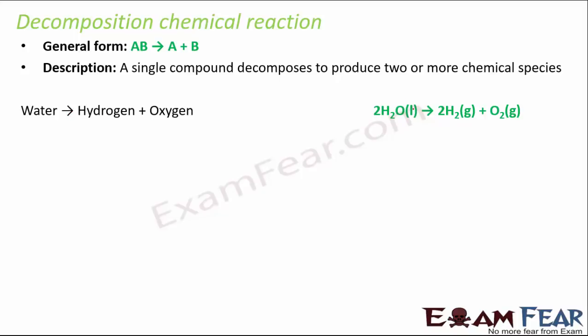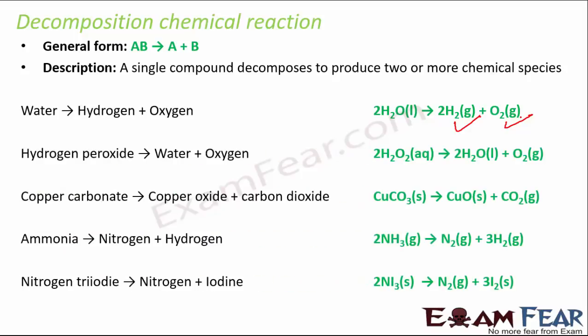Earlier it was one compound, now it decomposed to form hydrogen and oxygen separately. Now all these are examples of decomposition where you see H2O2 gives H2O and oxygen, CuCO3 gives CuO and CO2. So it's like breaking down of a single compound to form multiple things.